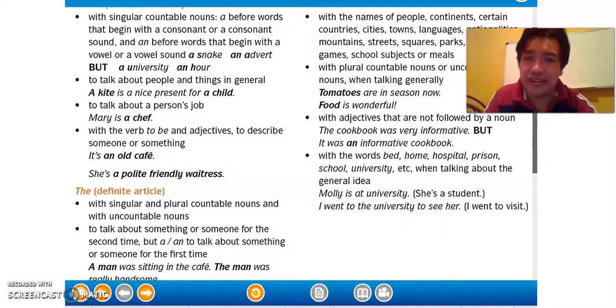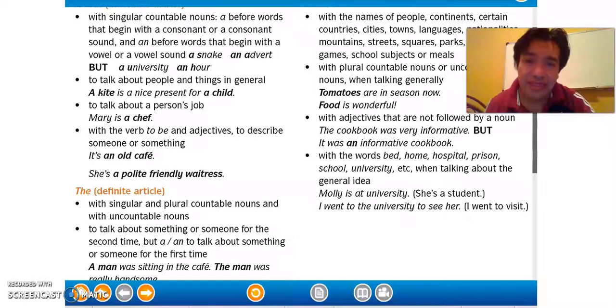Like tomatoes are in season now. In this case, tomatoes is any tomato, are not these tomatoes, but all the tomatoes. Food is wonderful. Then we have with adjectives that are not followed by a noun, like the cookbook was very informative, but it was an informative cookbook. With adjectives that are not followed by a noun.